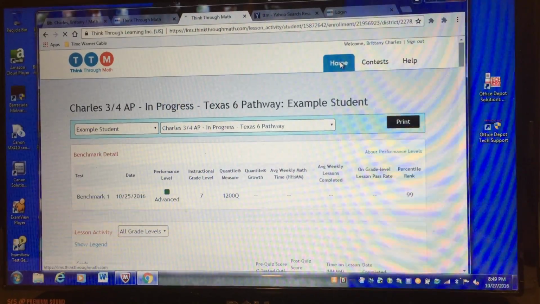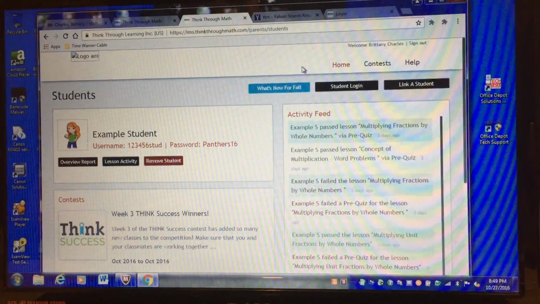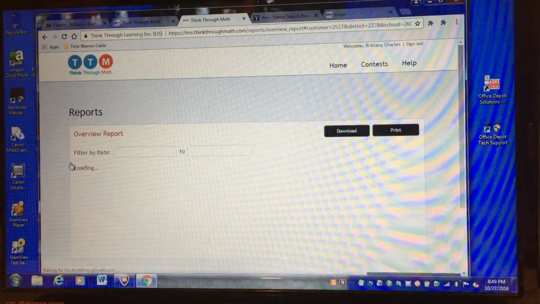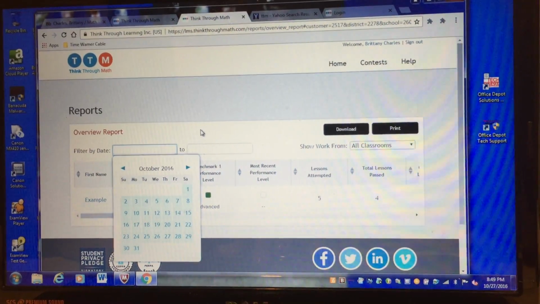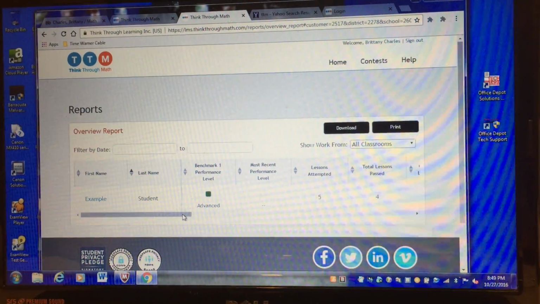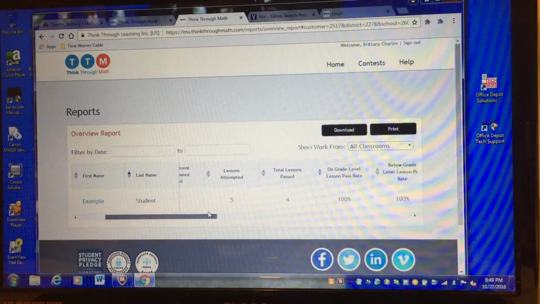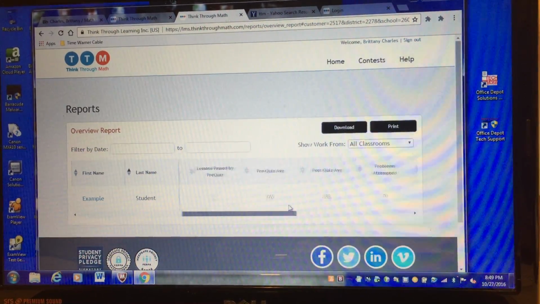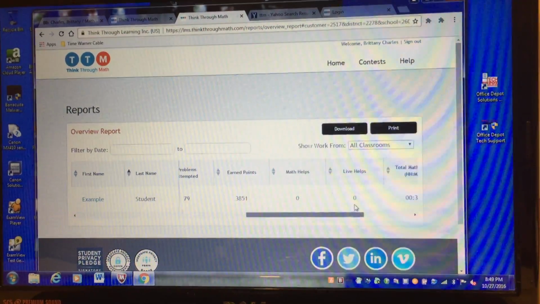All right, and then if I go back to home, contests are just little activities that they can do, little contests that they can compete in. The other thing that you're going to want to do is overview report. So you can actually filter by date right here, enter certain dates if you wanted to look at only a certain 6 weeks. But it will tell you also again their benchmark testing results. It'll tell you how many lessons they've attempted, how many they've passed, their passing rates, how many they've passed from pre-quiz, their averages from pre-quiz and post-quiz, the problems they've attempted, their points that they've earned.